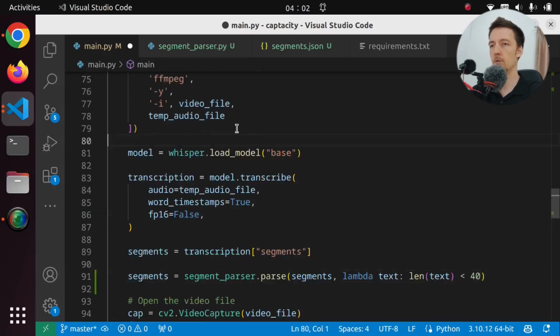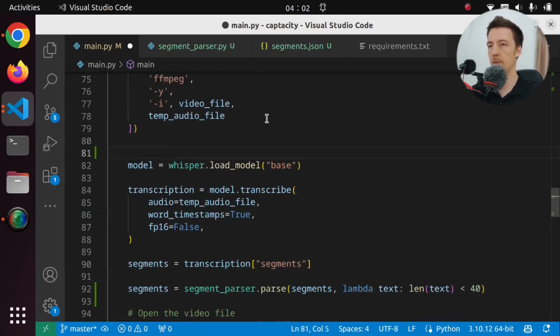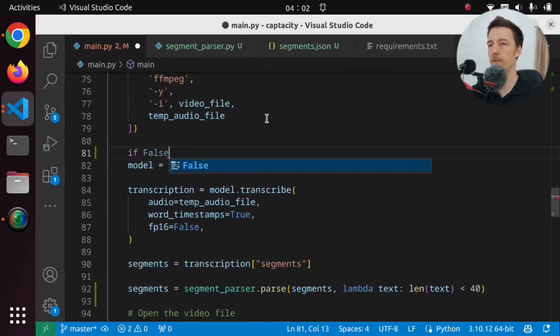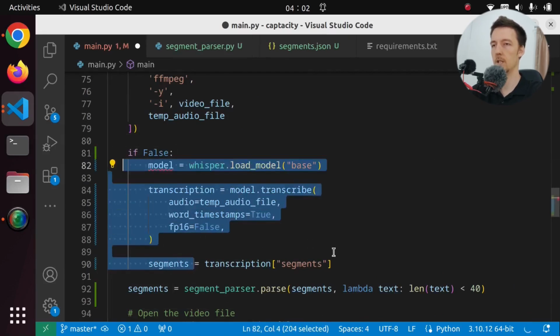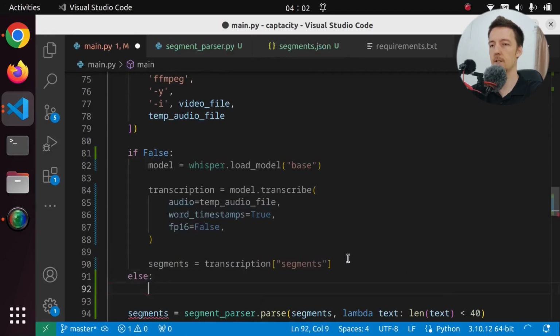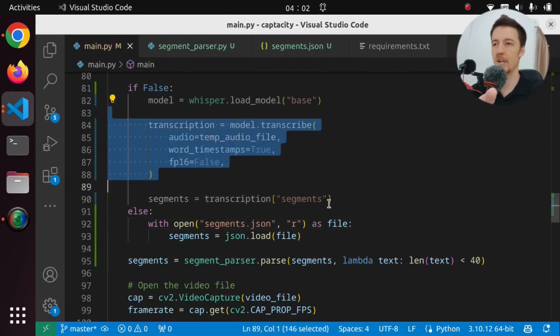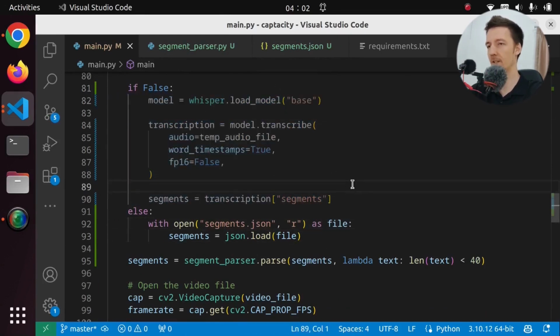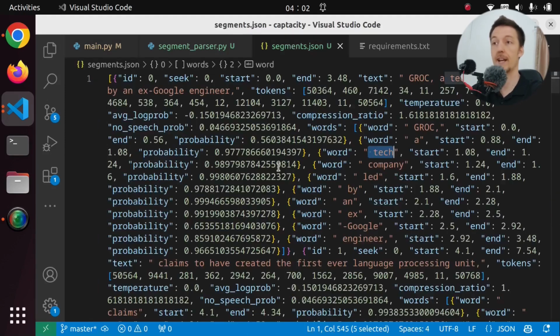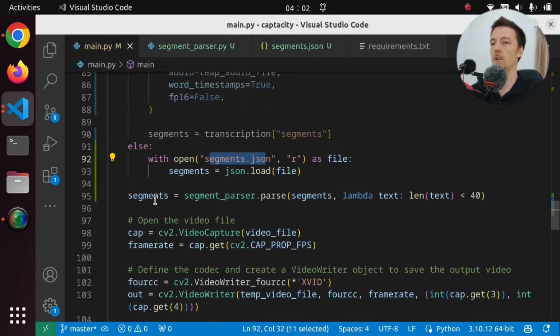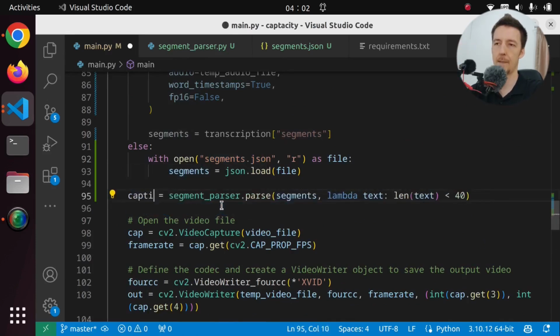And I am going to disable this at the moment. Can I do like if False, then we're going to do this. And else we are going to open the segments.json. Because I don't want to run this Whisper every time. It takes a few seconds at least. So just for testing, I will use the segments.json file that I have already here. So we parse the segments. Then we have, actually I will call this captions.